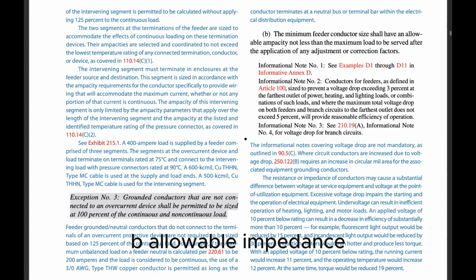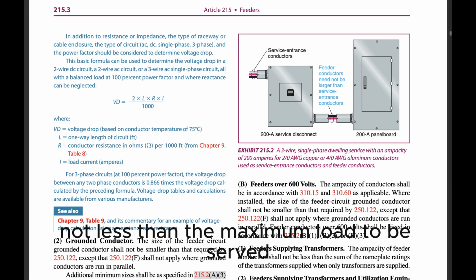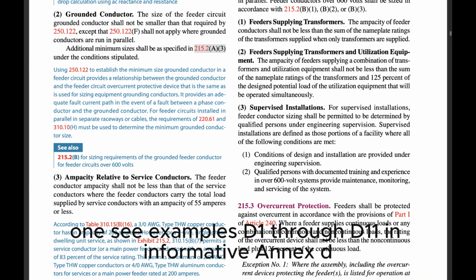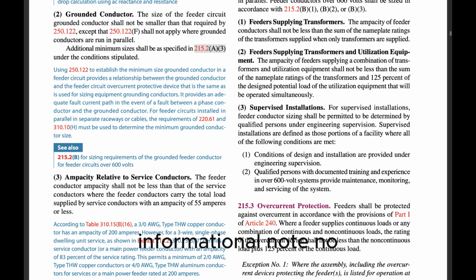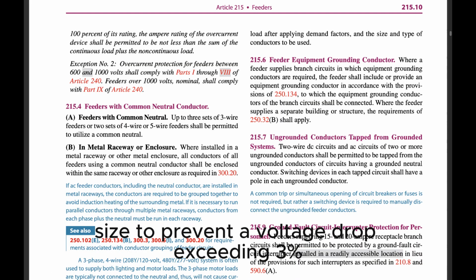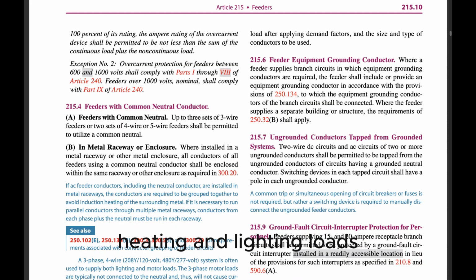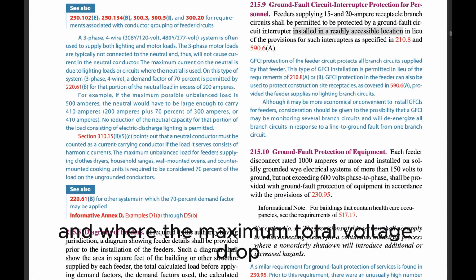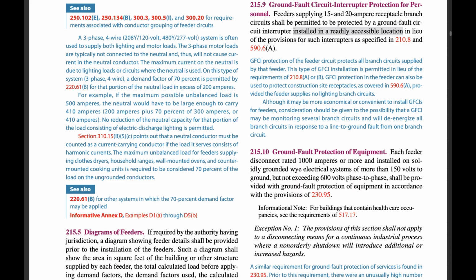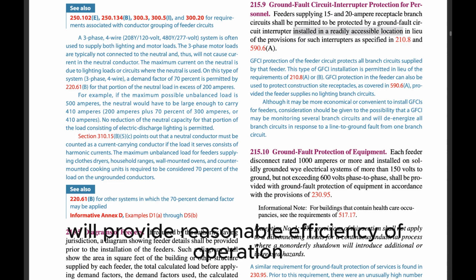(b) Allowable ampacity not less than the maximum load to be served after the application of any adjustment or correction factors. Informational Note No. 1: See examples D1 through D11 in Informative Annex D. Informational Note No. 2: Conductors for feeders, as defined in Article 100, sized to prevent a voltage drop exceeding 3% at the farthest outlet of power, heating, and lighting loads, or combinations of such loads, and where the maximum total voltage drop on both feeders and branch circuits to the farthest outlet does not exceed 5%, will provide reasonable efficiency of operation.